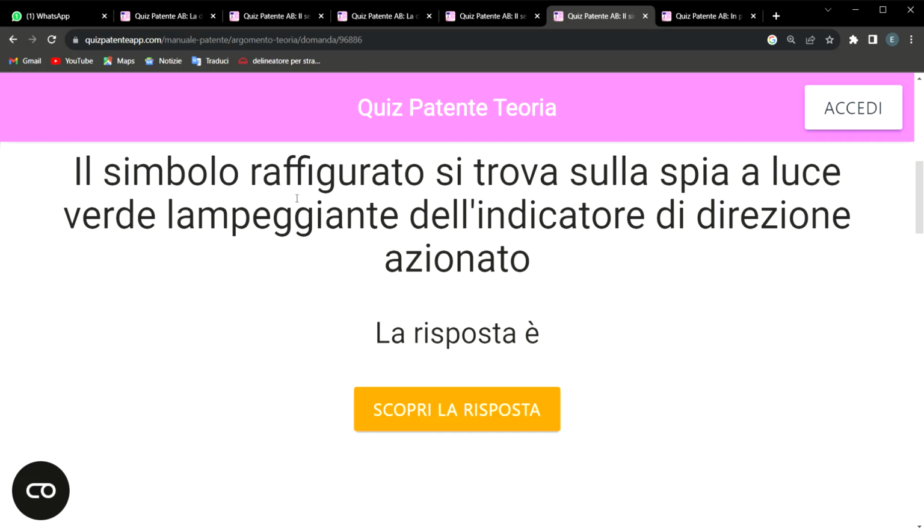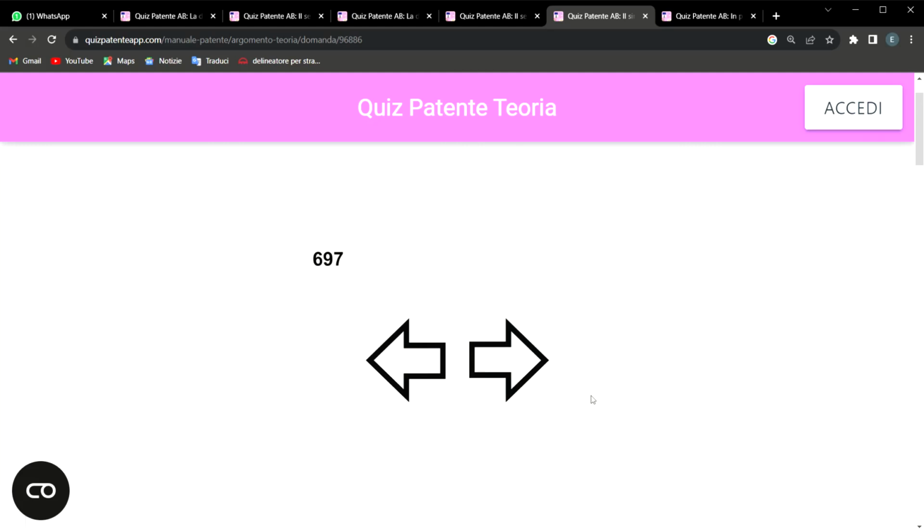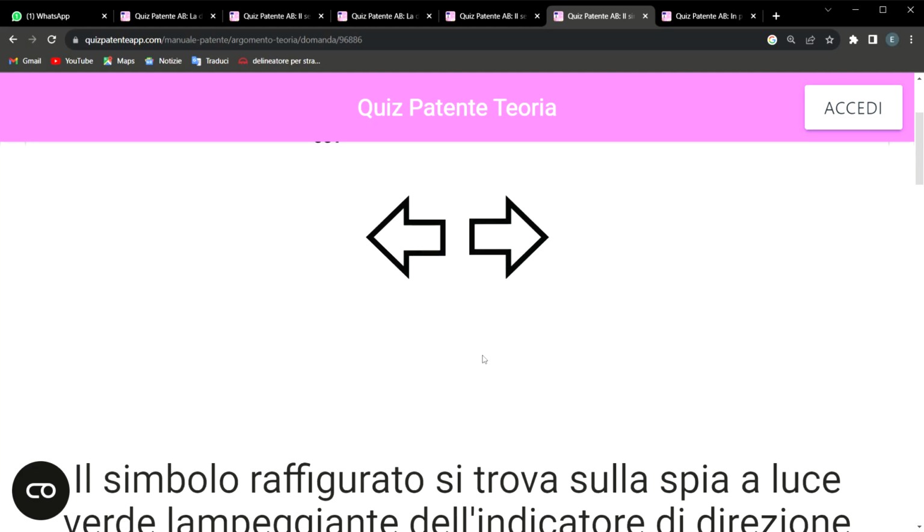Another one says, il simbolo raffigurato si trova sulla spia a luce verde lampeggiante dell'indicatore di direzione azionato. He's talking about this very one. First and foremost, this sign is known as a sign for traffic direction. Whenever this one is on, it means you are turning right. If this other one is on, it means you are turning left. Whenever these two signs are in use, the color for it is green. So take note of this.